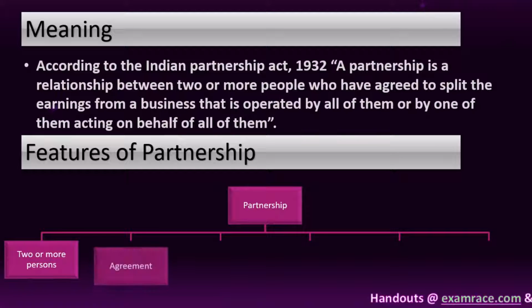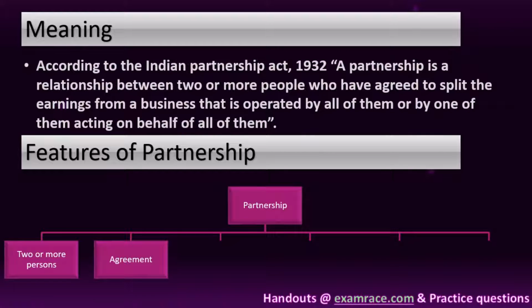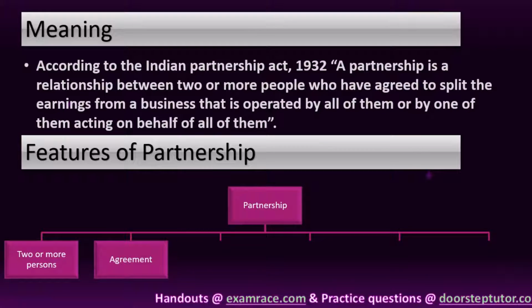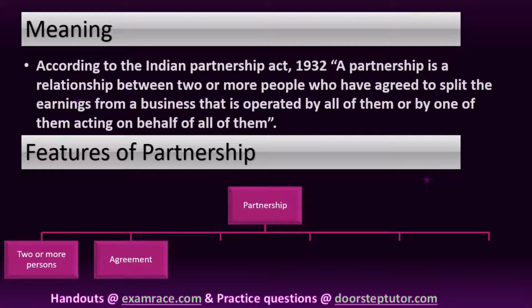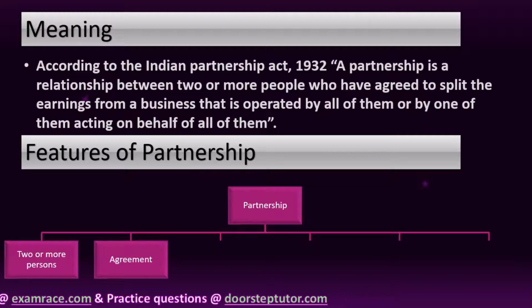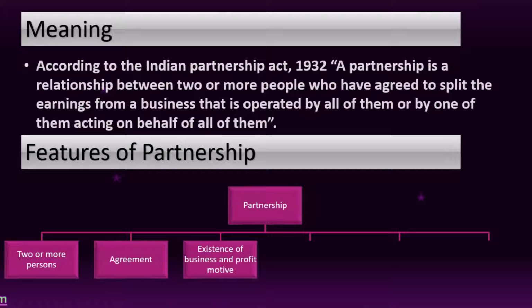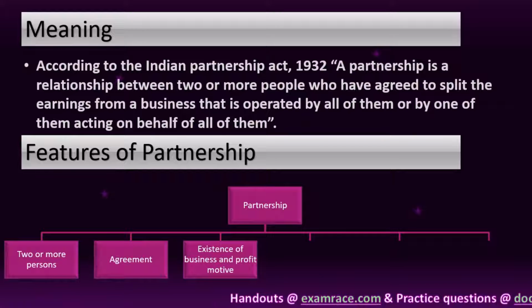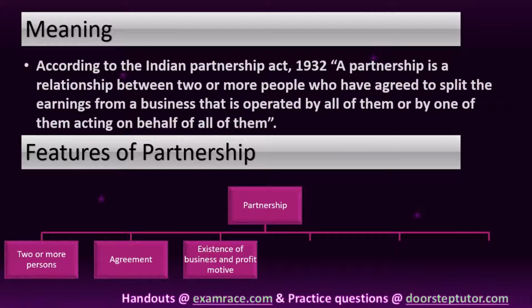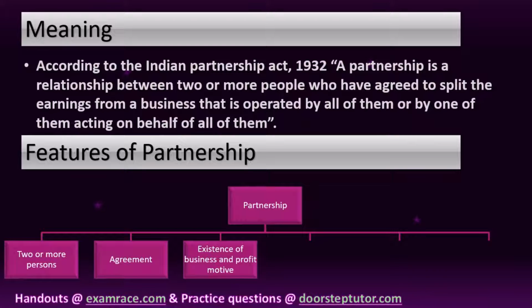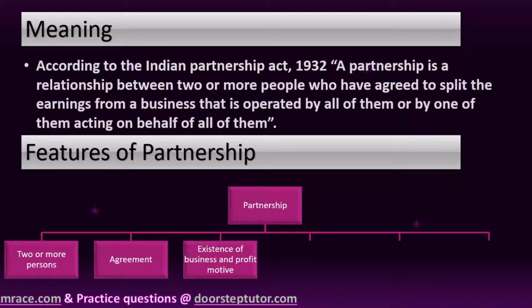Moving on to the next, which is agreement. Partnership comes to existence by an agreement, either written or oral, among the partners. The written agreement among the partners is called partnership deed. Next one is existence of business and profit motive. A partnership can be formed for the purpose of carrying on legal business with the intention of earning profits. A joint ownership of some property by itself cannot be called a partnership.